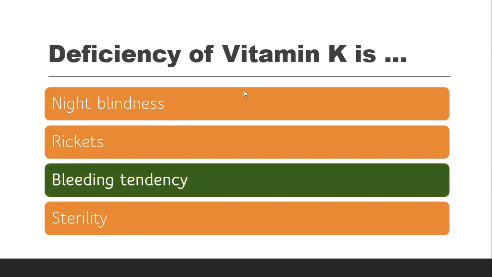So as we have already seen, vitamin K is a coagulation factor. The vitamin K is a major coagulant. In case of menadione, we have seen from the chapter coagulants and anticoagulants. So deficiency of K will have the bleeding tendency, that means hemorrhage.